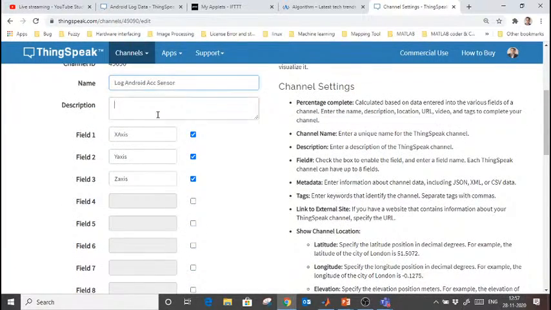Here you have to provide a description, and how many data fields you are going to log at a time. You just have to tick and untick. Let's say I have an accelerometer sensor, so I will have x-axis acceleration, y-axis and z-axis. So I take 3 here, right? Let's say this is x-axis, this is y-axis, and this is z-axis acceleration.